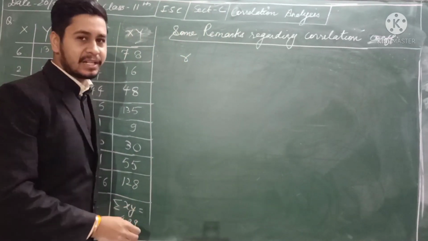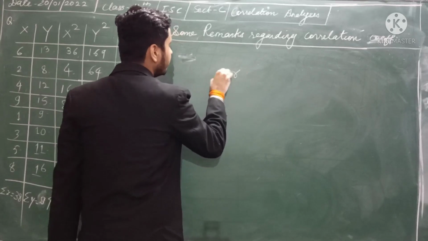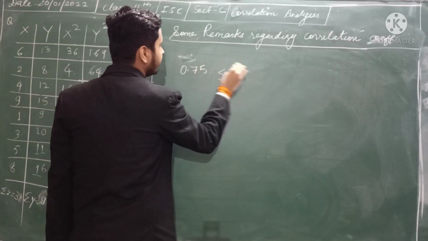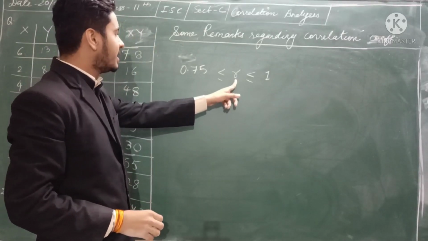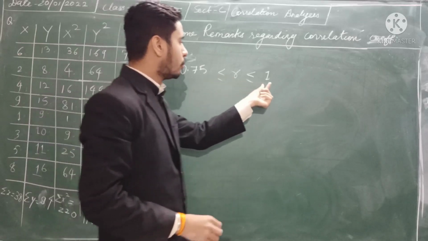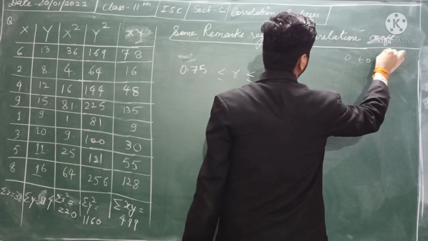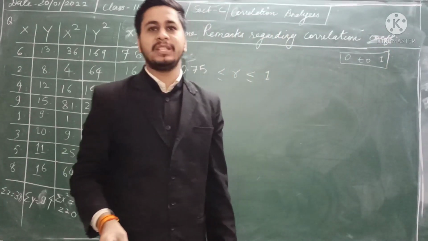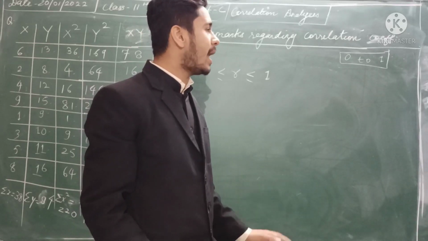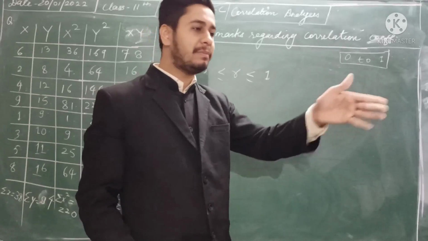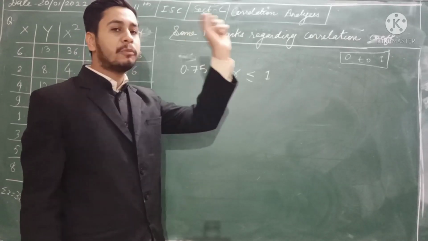We can understand this with the help of three measurements. If the value of your r is between 0.75 to 1. Always remember your r value will be from 0 to 1. Like we say for probability, that the answer falls between 0 and 1. That means 0 can also be an answer, 1 can be, and in between. Similarly here also, this coefficient's value will be from 0 to 1.